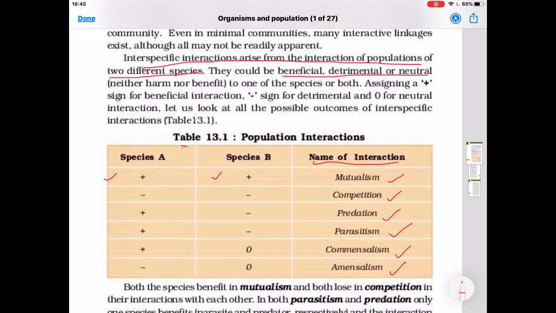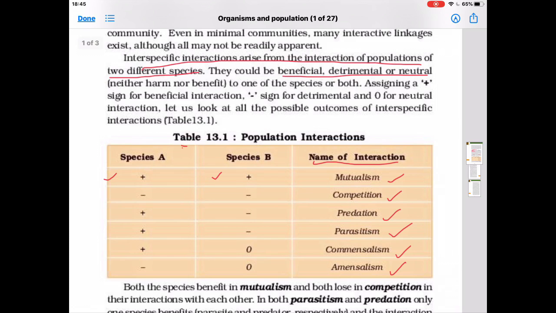In commensalism, one is benefited but the other species has no effect. It is neither harmed nor benefited. We will study these examples afterwards. And in amensalism, one species is harmed but other species is not affected. Like in the case of penicillin, which is a fungus. It checks the growth of the bacteria and does not gain anything. So penicillin controls the growth of the bacteria but it doesn't get any benefit. This type of interaction is known as amensalism.